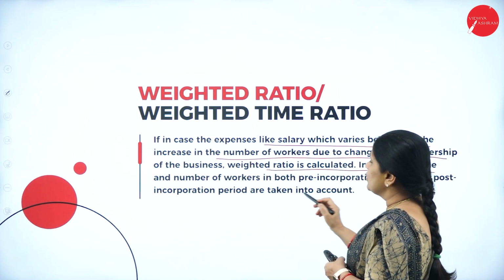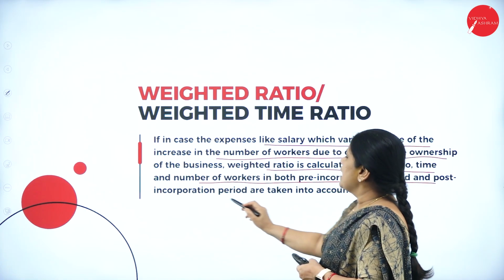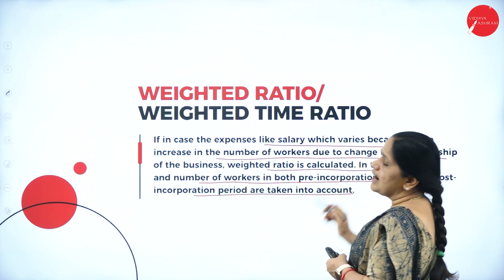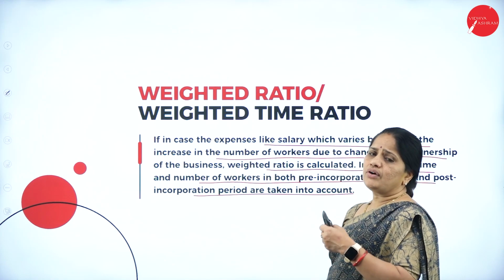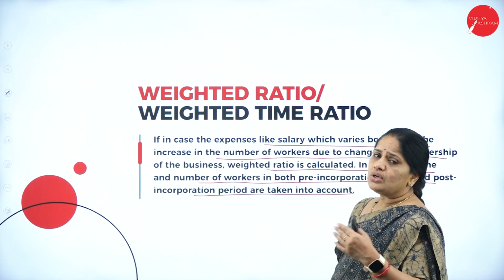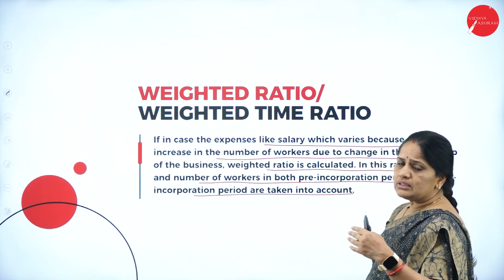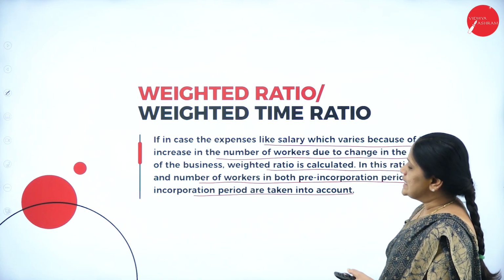In this ratio, the time and the number of workers in both the pre-incorporation and post-incorporation periods are taken into account. And when we have a lot of workers for at least 3 months, then we use this weighted ratio. So, 3 months into the number of workers into the wages, so we get the weighted ratio.